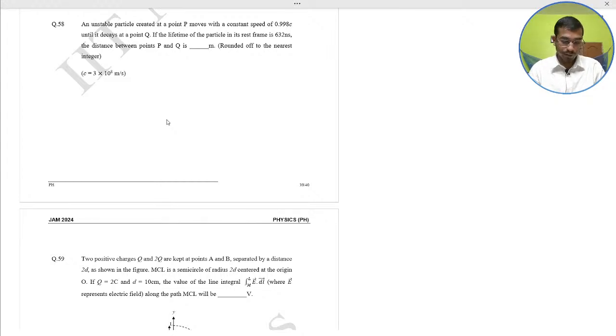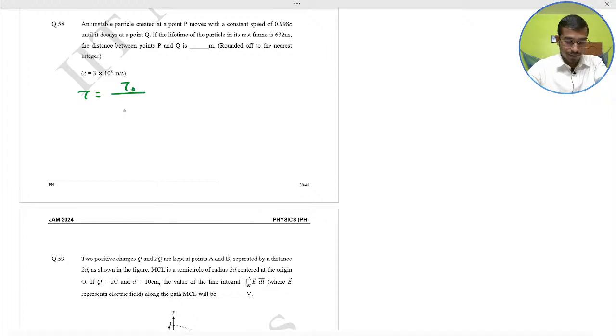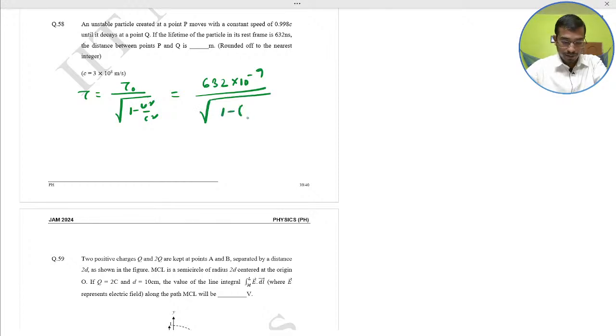Simple. Use the time dilation formula, that tau equal to tau naught divided by gamma, square root of 1 minus v square by c square. Okay, put this value. Tau naught 632 nanosecond means 10 to the power minus 9 second. This unit, be very careful. 1 minus 0.998 whole square. This would become 10 to the power minus 5 second.